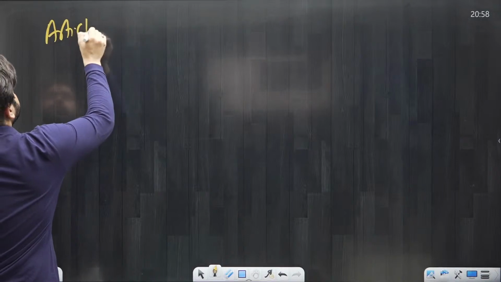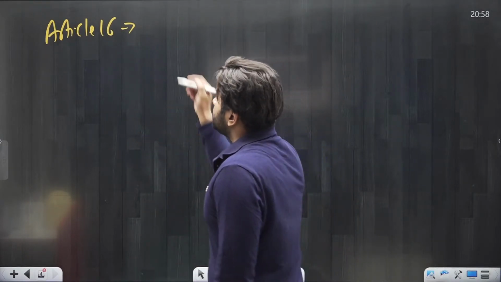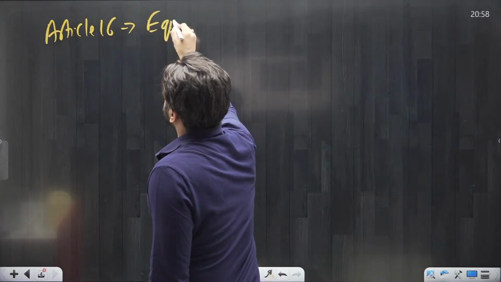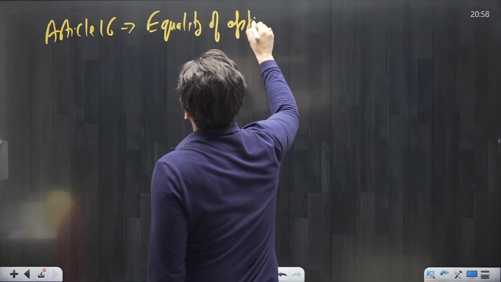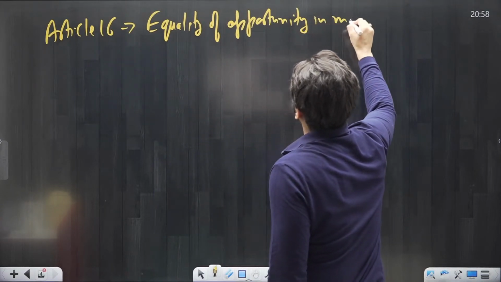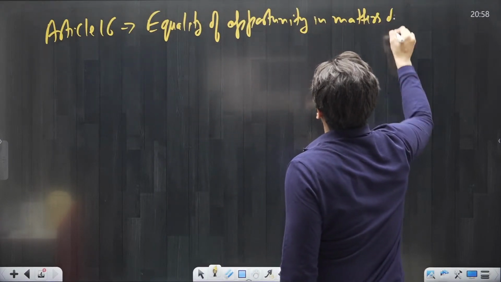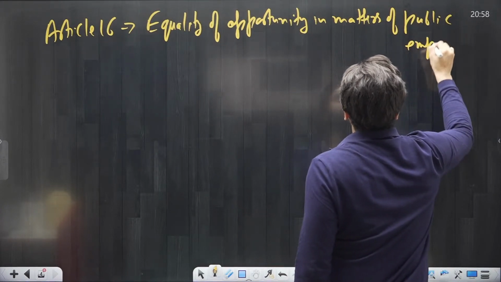Now remember, Article 16 specifically deals with reservation in government jobs. This particular article deals with public employment. So what is the heading of Article 16? The heading of Article 16 is equality of opportunity in matters of public employment.